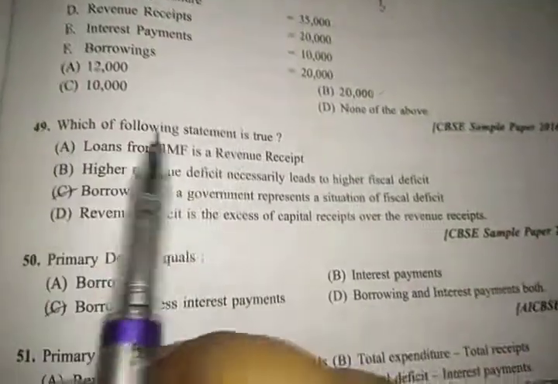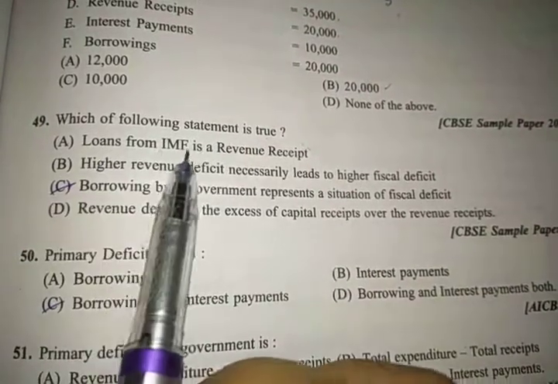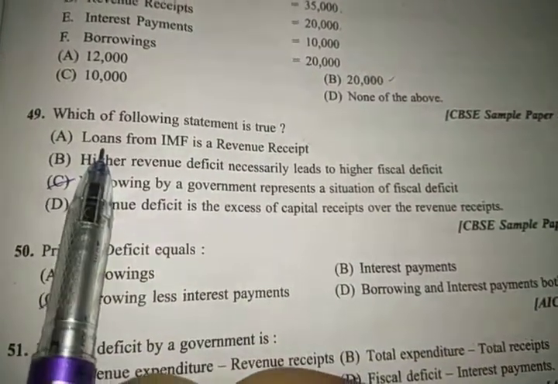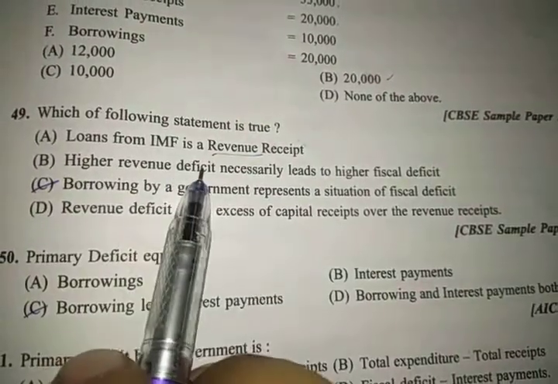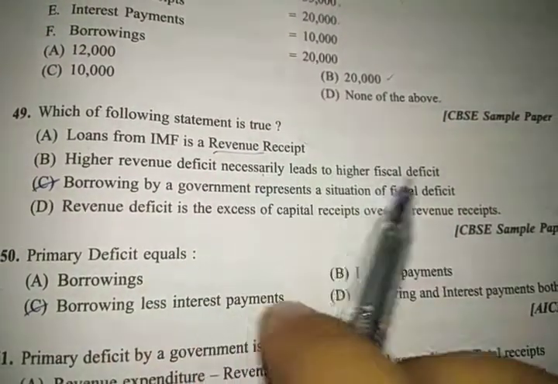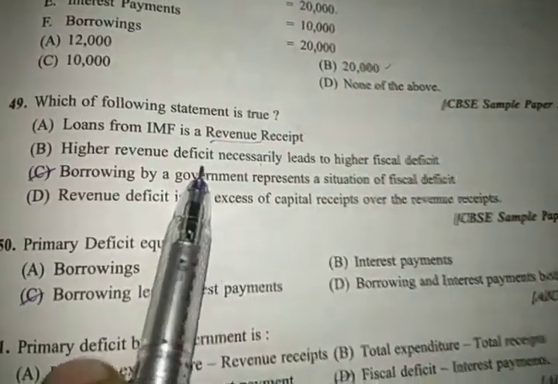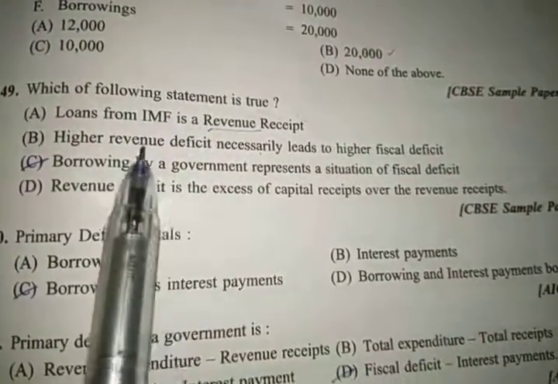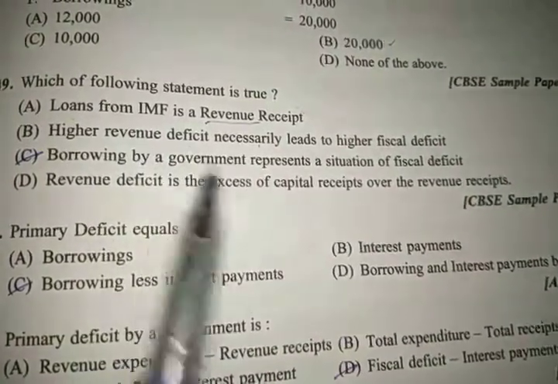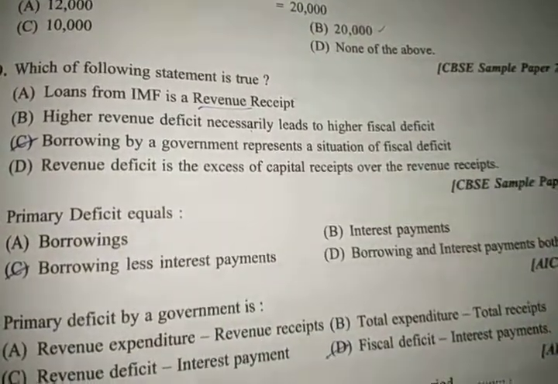Next is, which of the following statements is true? Loan from IMF is a revenue receipt. If you are taking a loan, that is a capital receipt. So this is wrong. B part, higher revenue deficit necessarily leads to higher fiscal deficit. No, that is not necessarily applicable to all conditions. It is possible that you are having a high revenue deficit but you are having good fiscal conditions.